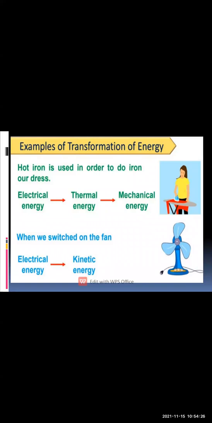Then one more example we have is when we switch on the fan. When we switch on the fan, electric energy is supplied, due to which the fan is on, and when the fan is working, the electric energy is converted into kinetic energy.